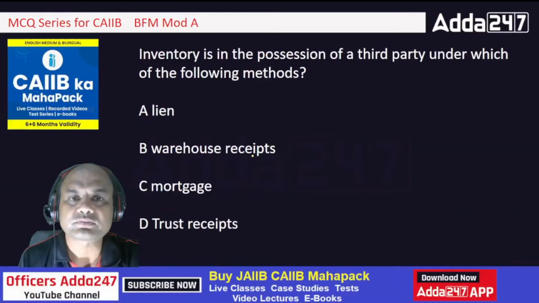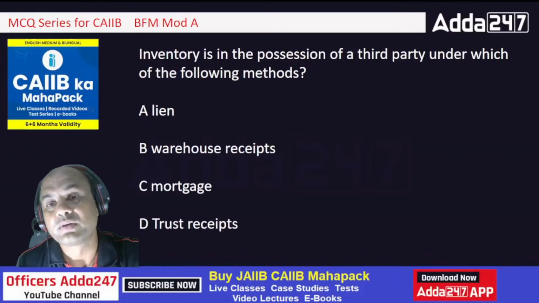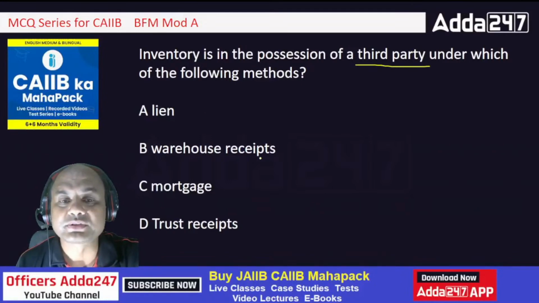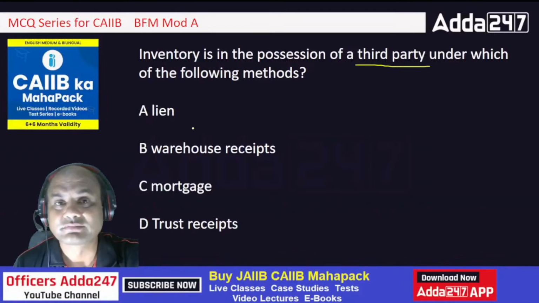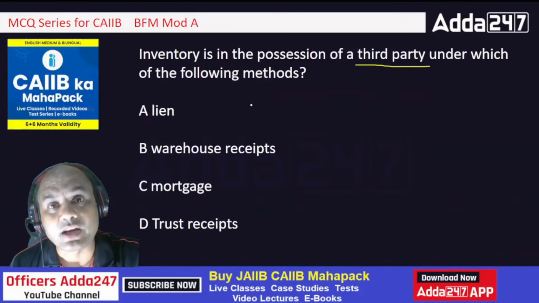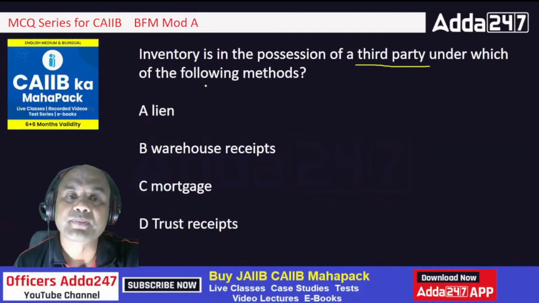Let's move on. Inventory is in possession of a third party under which of the following methods? Third party lien, warehouse receipt, mortgage, or trust receipt. These are the basics of funding actually, okay? These are the basics of funding in trade finance also. Trade finance has all these questions.